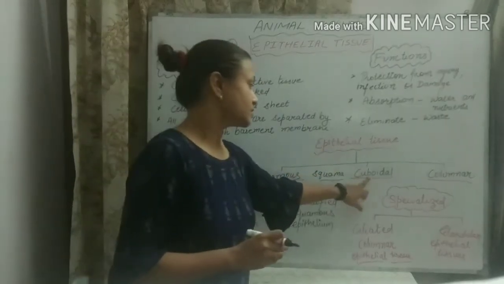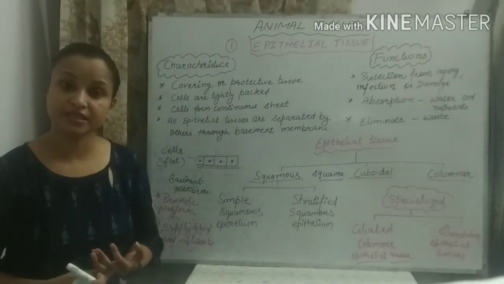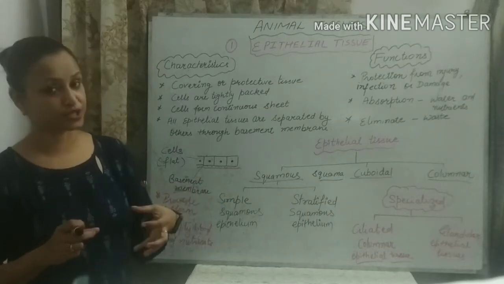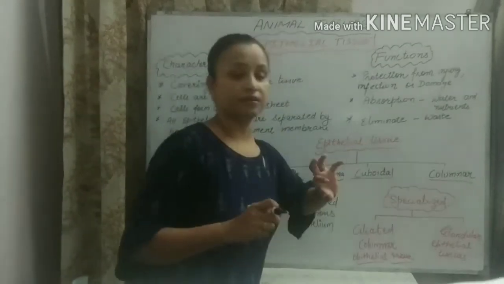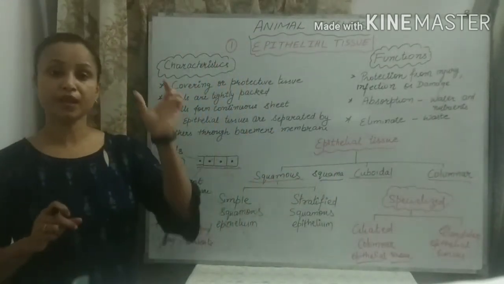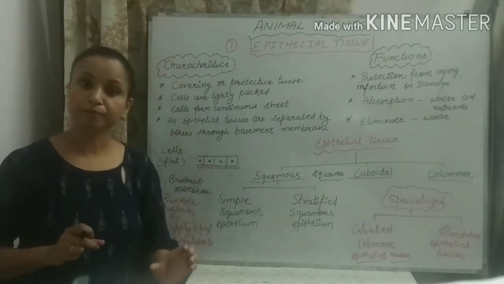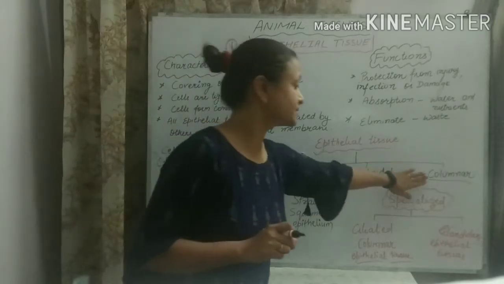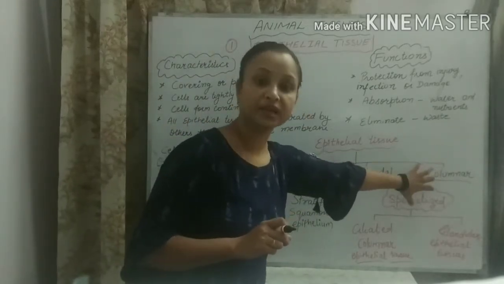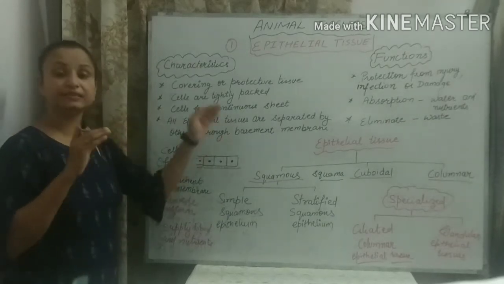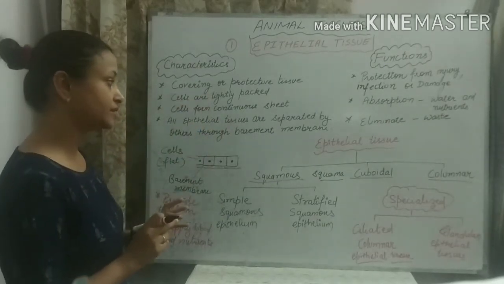Now cuboidal, as the name suggests, the cells are cube shaped. Cuboidal means cube-shaped cells. Columnar means column-like, just like a pillar. So the shape of the cells here is just like a pillar. This is the general classification of epithelial tissue.